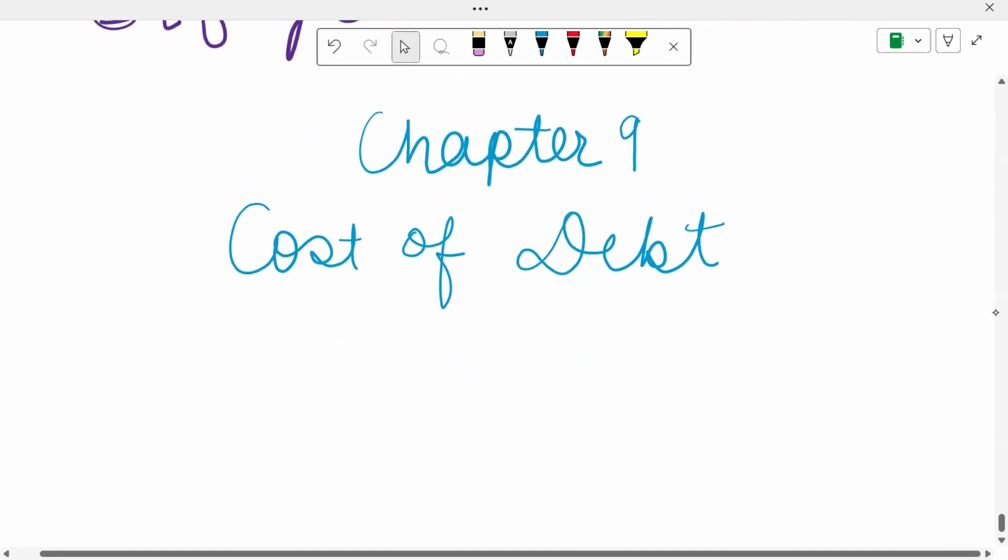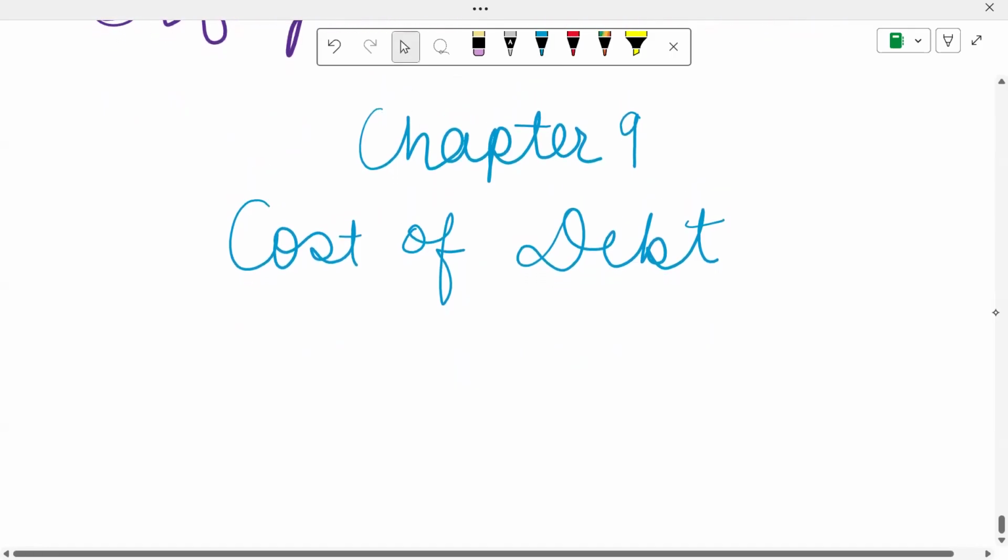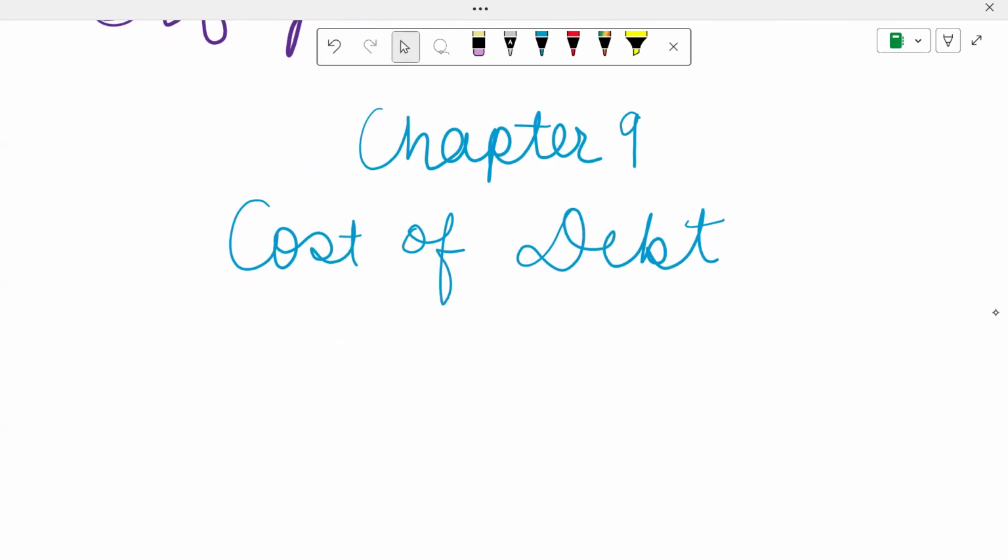This is Tushita Gupta, ACCA affiliate, and in this video we are revising chapter number 9, that is cost of debt. This chapter primarily is going to, like the name suggests, focus on the debt sources of finance for any company. Primarily they have bifurcated the sources depending upon the different types of durability that they have.